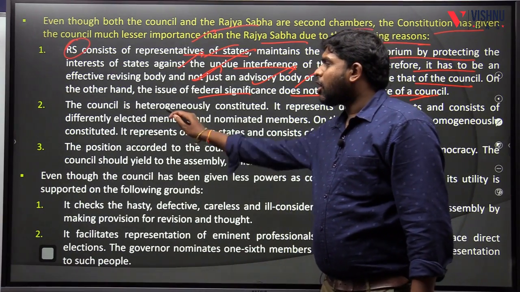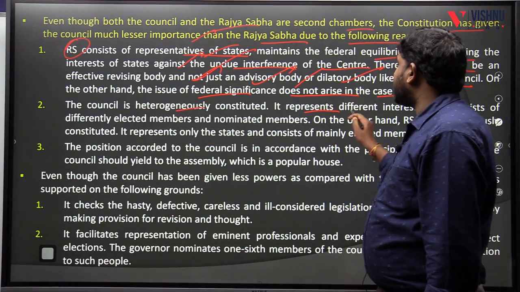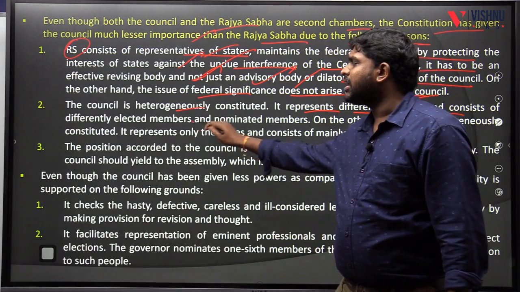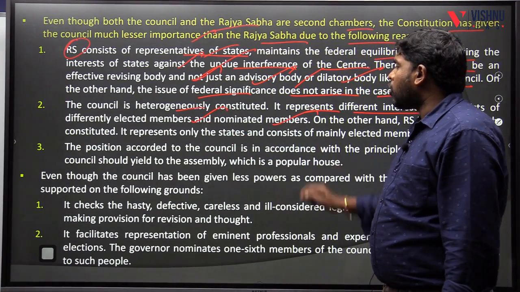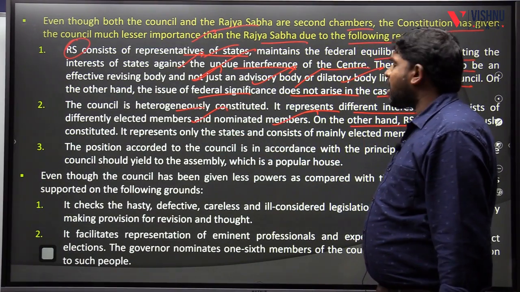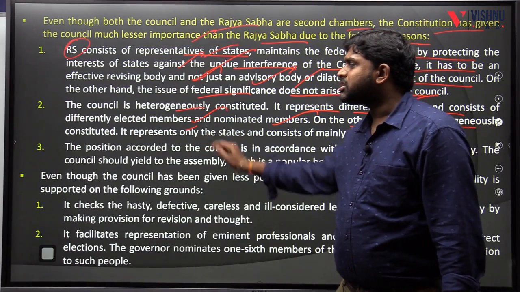Second point, the council is heterogeneously constituted. It represents different interests and consists of differently elected members and nominated members. On the other hand, Rajya Sabha is homogeneously constituted.